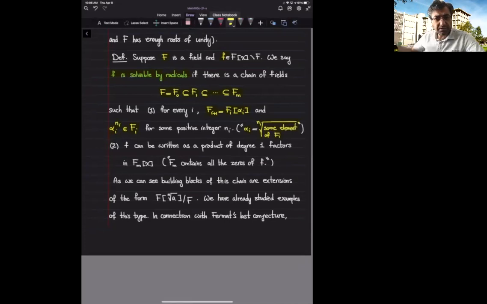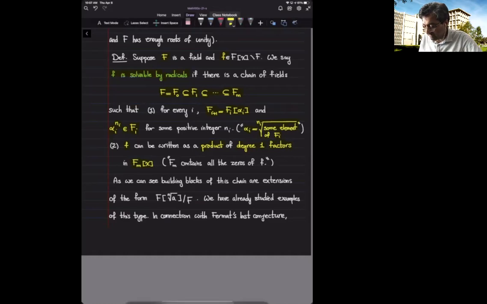And why am I doing these extensions by radicals? Because I want to capture all the zeros of f, or alternatively, I can say that I want to write f as a product of degree 1 factors in my final field extension. Alternatively, I can look at all the zeros of f and the field generated by f and all those zeros, and get a splitting field of the polynomial f.